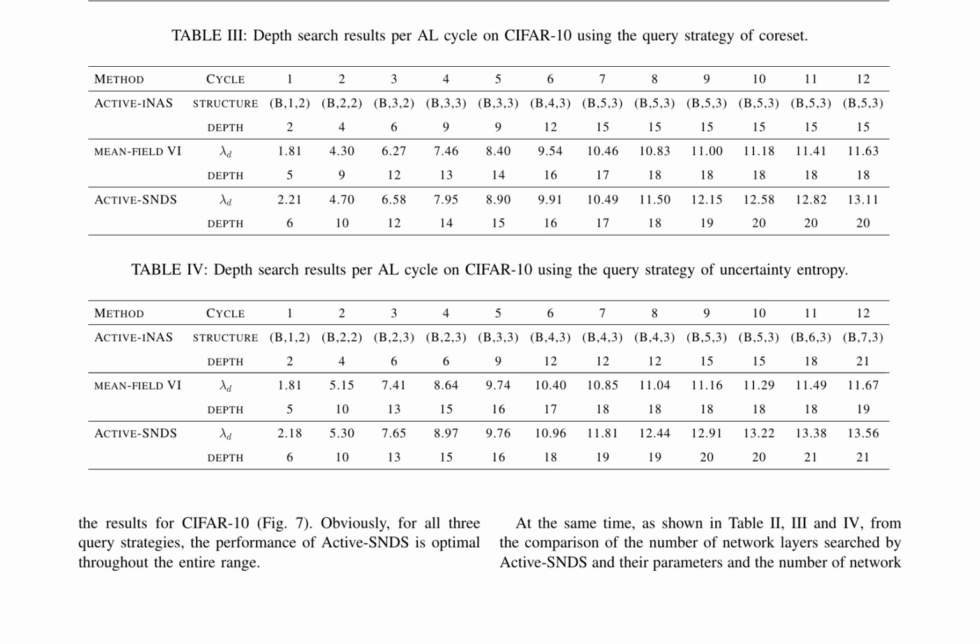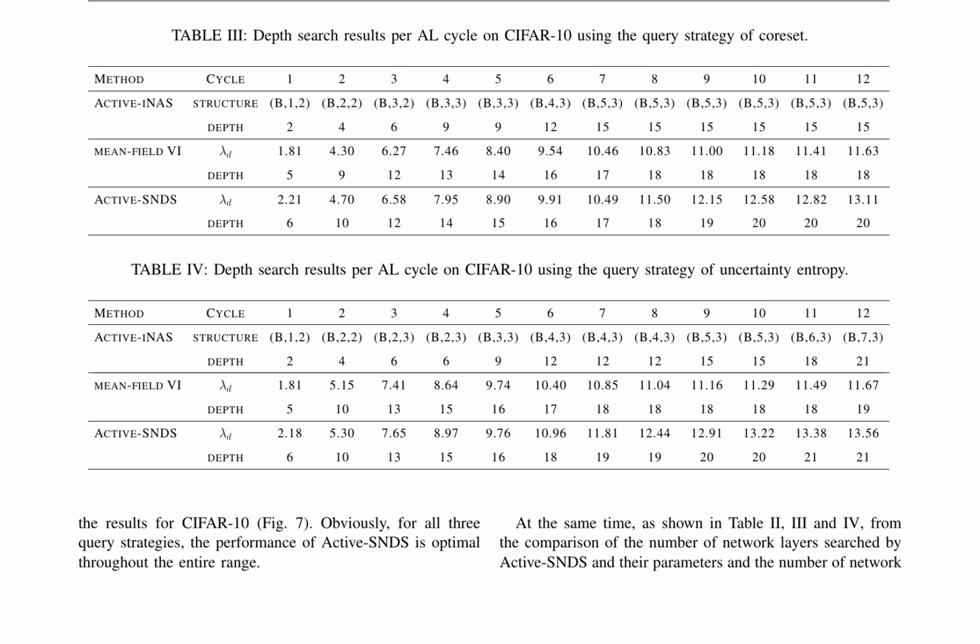The tables show the structure and depth of the network searched by active SNDS and active INAS, as well as the value of the parameter lambda_d, which controls the depth in network training. The results indicate that active SNDS searches for deeper networks and achieves better performance compared to active INAS, regardless of the query strategy used. Mean field variational inference is employed to approximate the posterior distribution of the network weights, and the parameter lambda_d is learned using a variational inference approach.